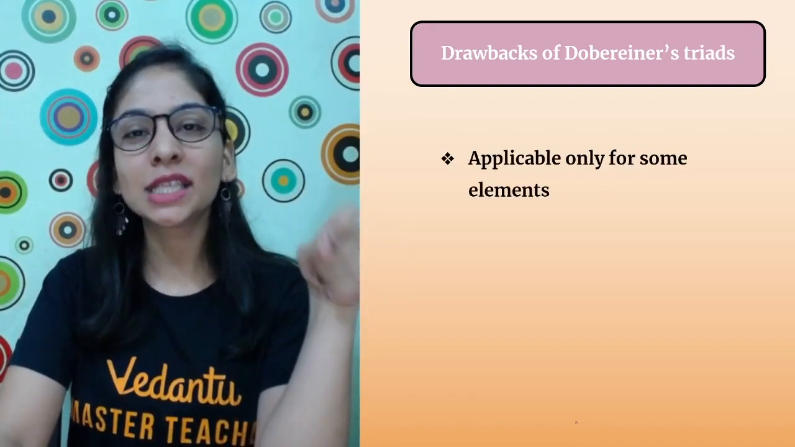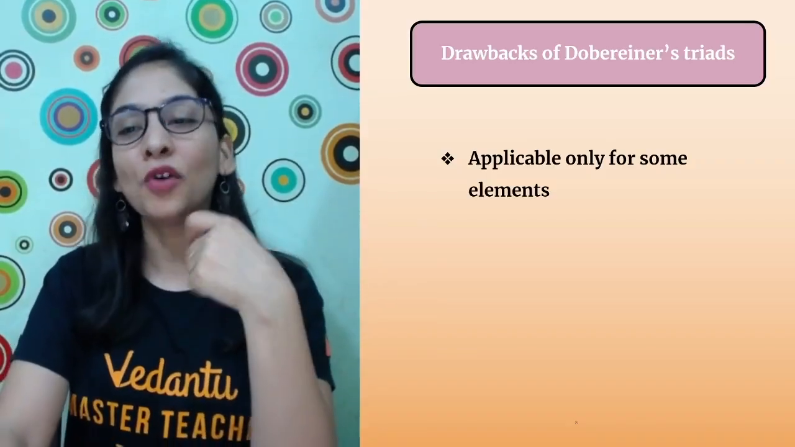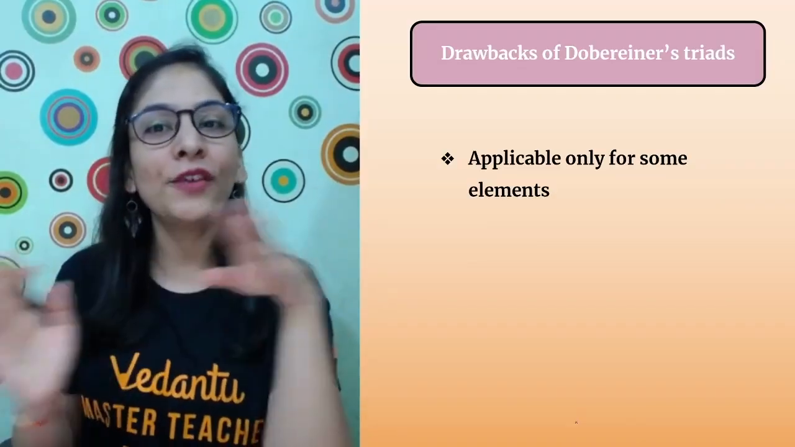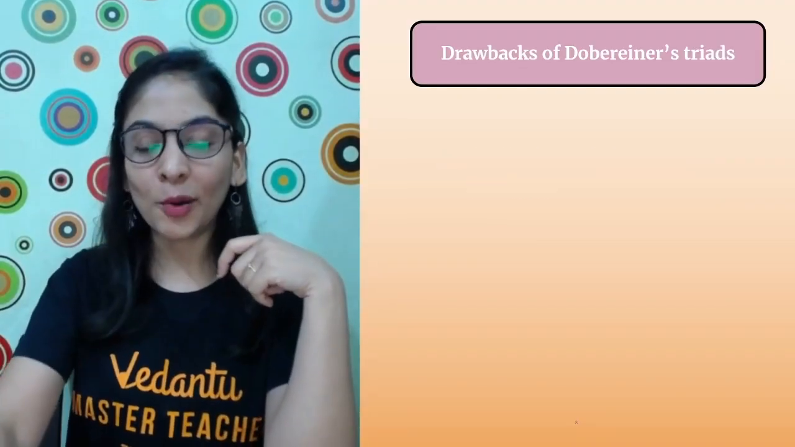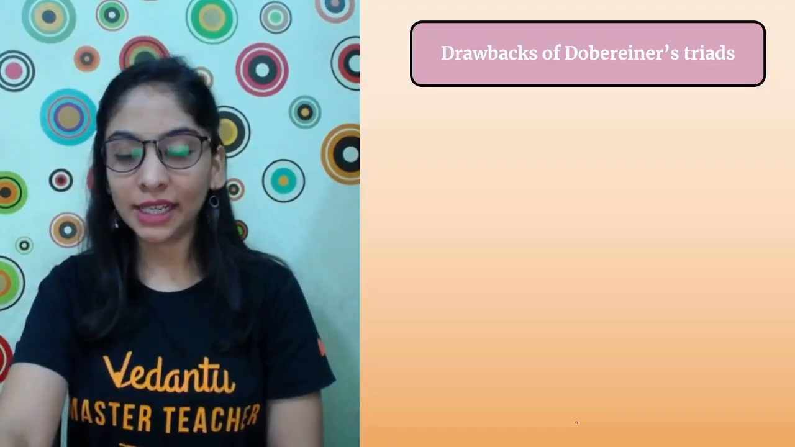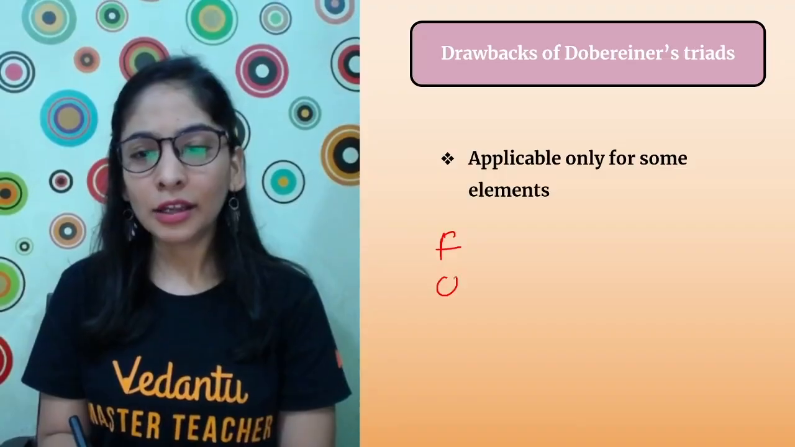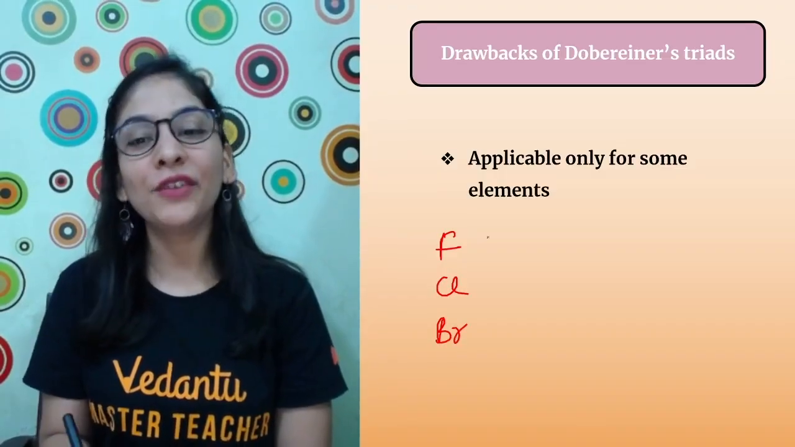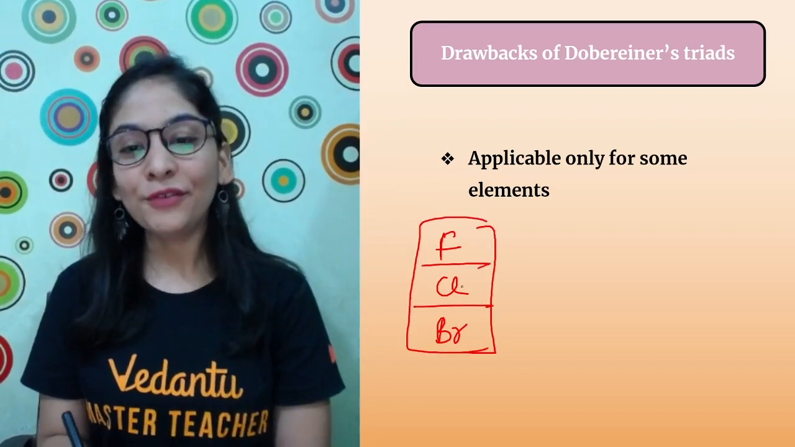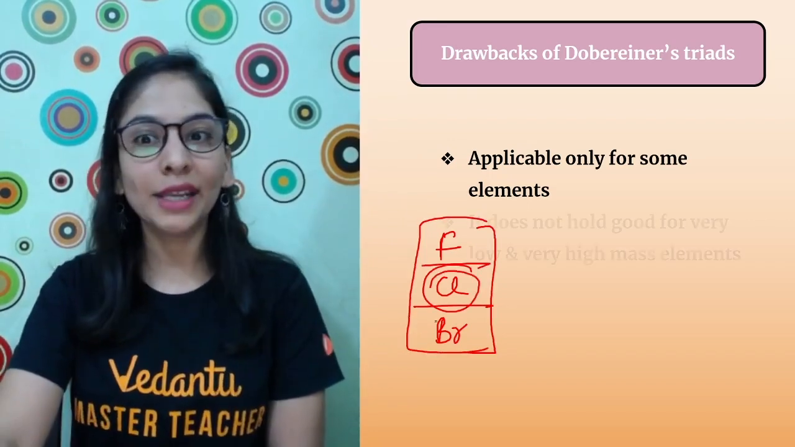Not at all. He was wrong in so many places. First of all, that was applicable only for some elements. When more and more elements started being discovered, he failed completely. Even if I talk about this particular triad, chlorine, bromine, iodine, if I consider an element like fluorine, chlorine, bromine, he failed here also. If I consider fluorine in the same picture, the chlorine's mass won't be the average of fluorine and bromine at all.